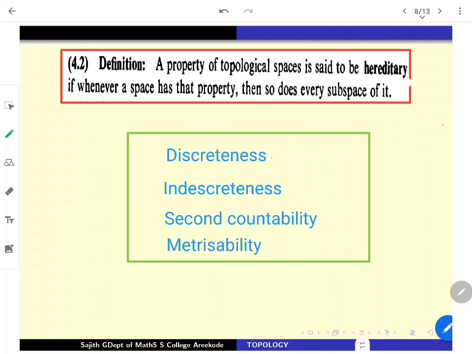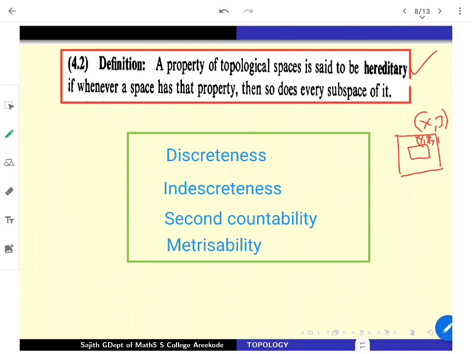Before further discussions, note that certain properties of topological spaces transit through its subspaces. Such properties are defined as hereditary properties. So it is nice to look at some hereditary properties of topological spaces. By hereditary properties, I mean once the parent space X has that property, any subspace with a subspace topology also possesses that. That is the meaning of hereditary. Parent is having, children are also having the same property.